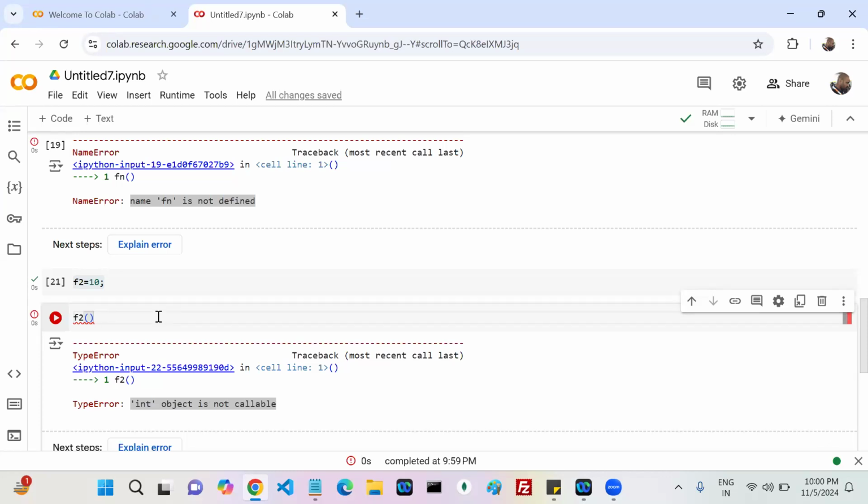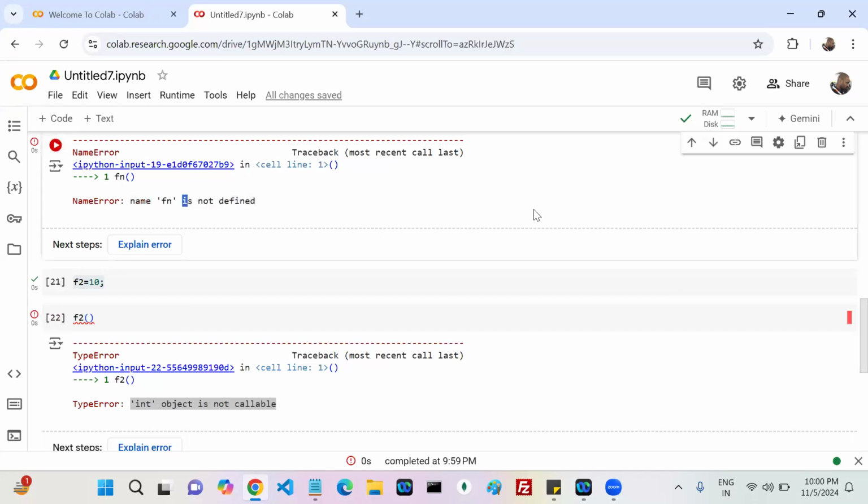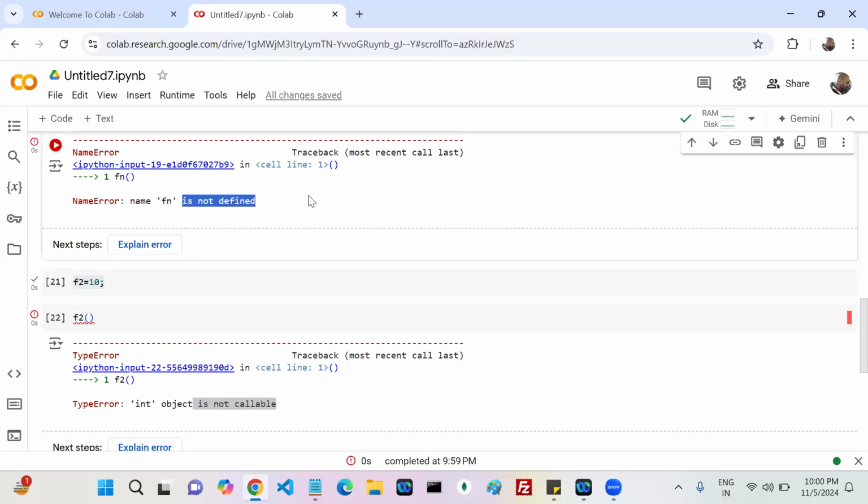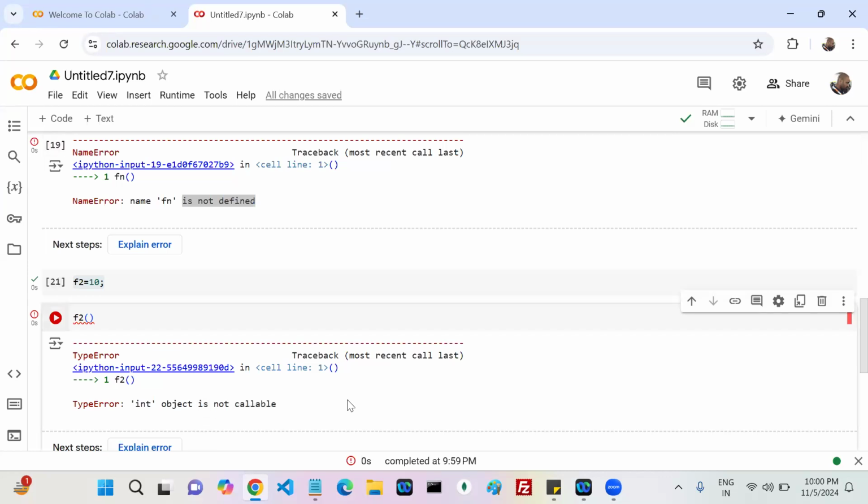Understood? Okay. So two error messages we covered so far, along with syntax error. First one is "not defined". Another one is "is not callable". Whenever you get a "not defined" error, what do you understand? I am looking for something that is not defined. If you see "is not callable", I am looking for a function, but it is not a function. Yes or no? Okay, everyone?